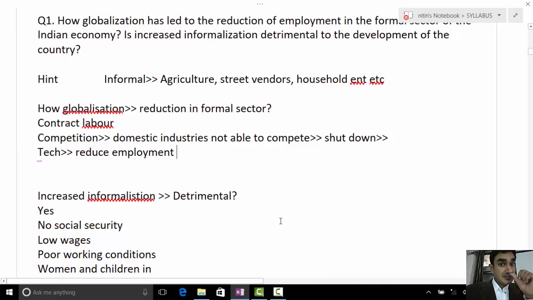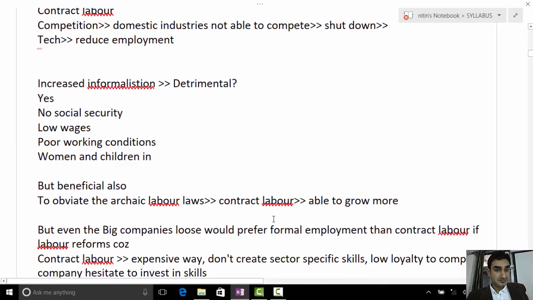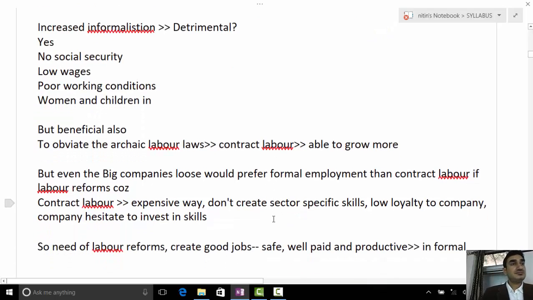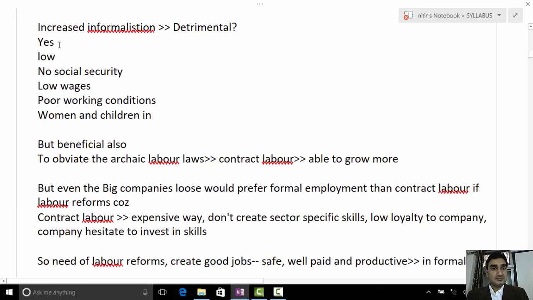The next part of the question: is increased informalization detrimental to the development of the country? Now take your stand and give your arguments. First, on yes, that it is detrimental: with increased informalization there is low productivity and less bargaining power to demand their fair share of value added.